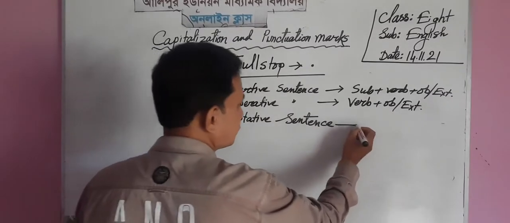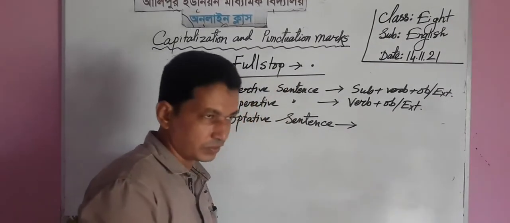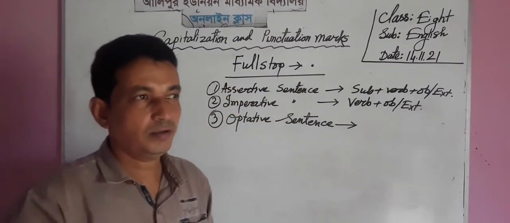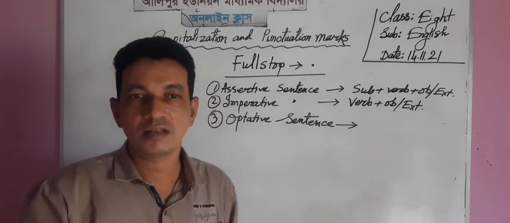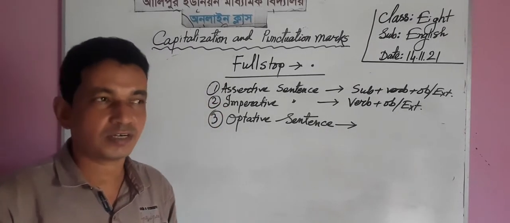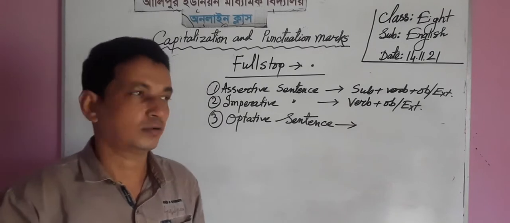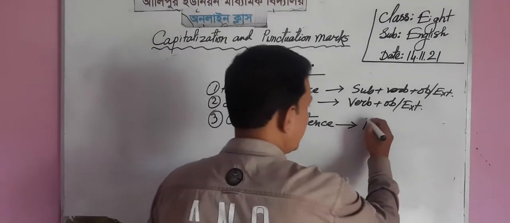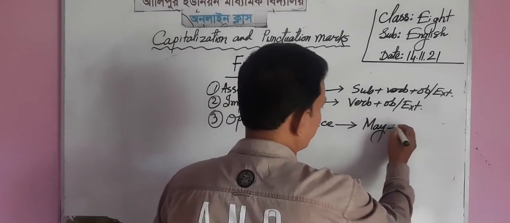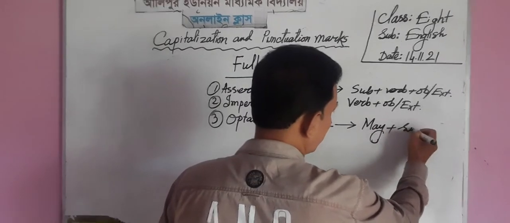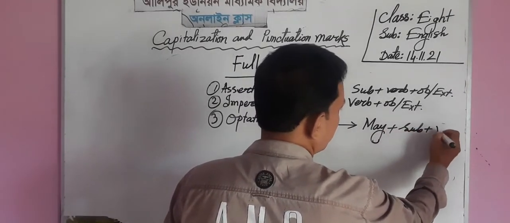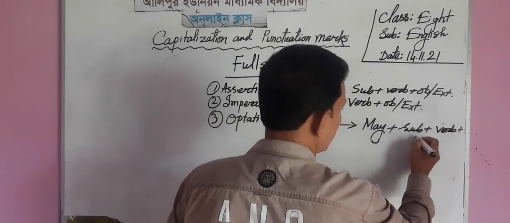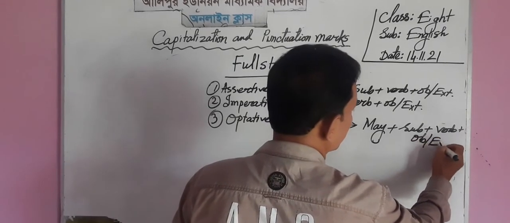The students, optative sentence. We know that an optative sentence indicates a prayer or wish, etc. And this sentence starts with may or long, such as may plus subject plus verb plus object or extension.